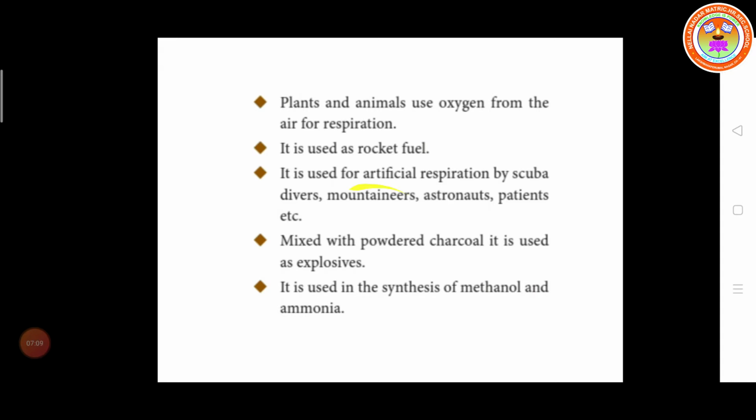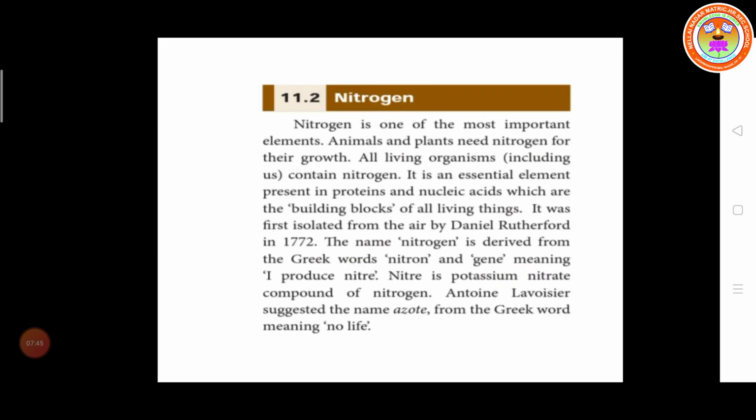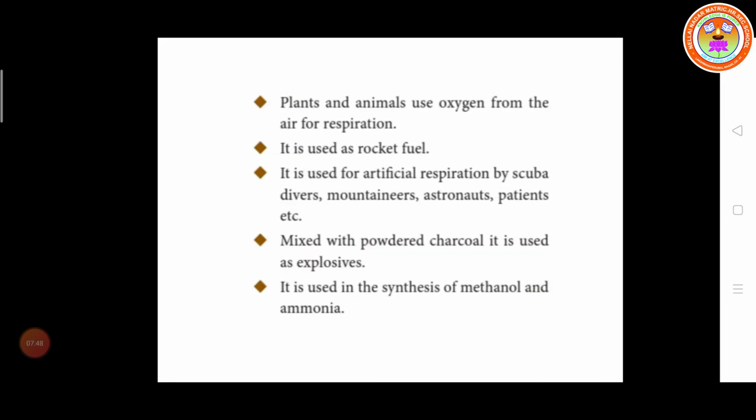Scuba divers, mountaineers and astronomers and patients. Next, oxygen mixed with the powder charcoal is used in explosives. Then oxygen is used in the synthesis of methanol and ammonia. So these are the uses of oxygen.